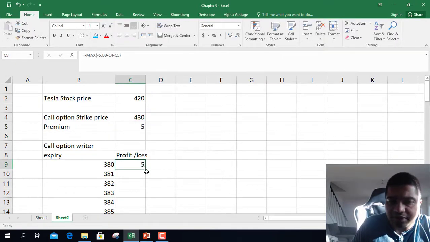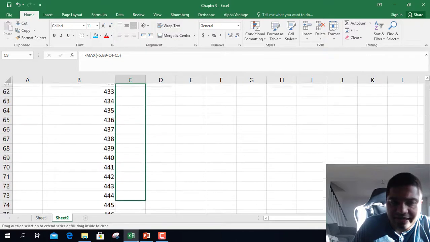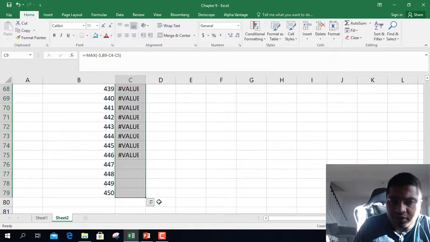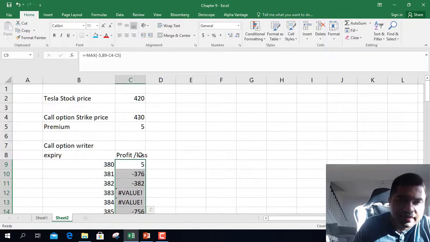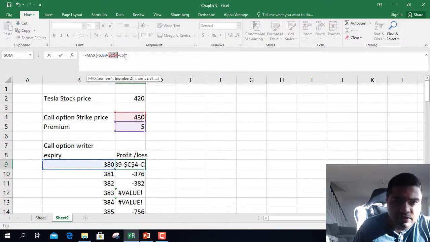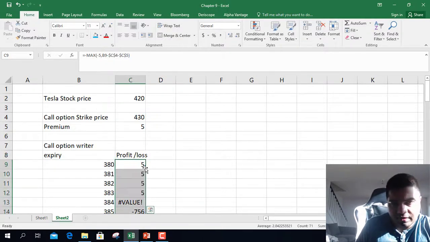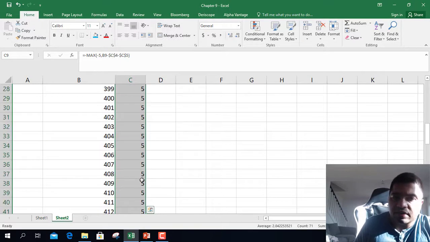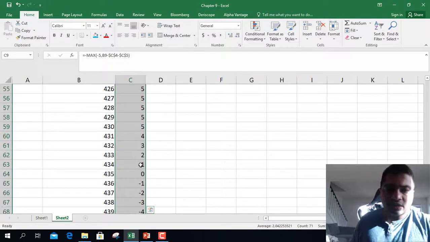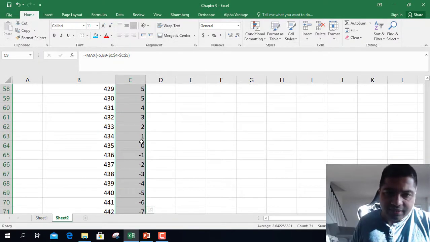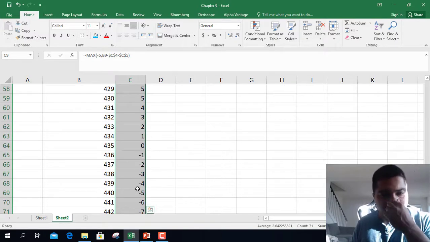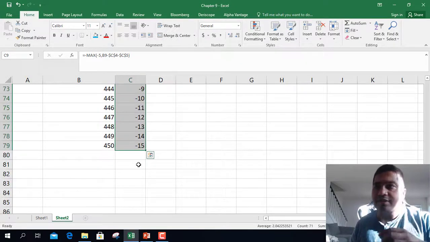So $5 profit if stock price is 380, and you will start incurring, I have to make things constant. This is constant, this is constant, then I can drag it. So $5 you will keep on making profit until the break-even point hits. After the break-even points, you will start incurring losses.